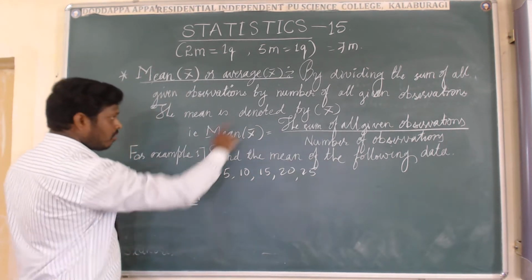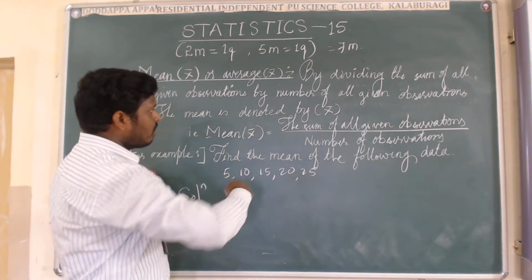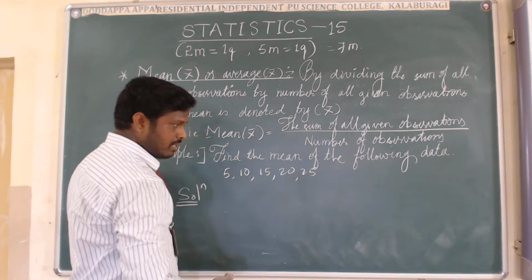Recall the knowledge regarding how to find the mean of the given data or the given observations.